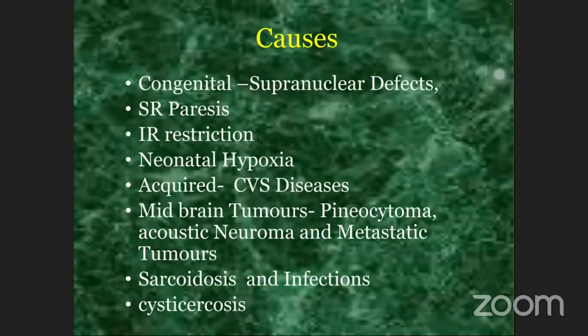Causes: it could be congenital due to supranuclear defects. It may be due to paresis of the superior rectus. It may be due to inferior rectus restriction. Neonatal hypoxia. In acquired cases, CVS diseases, midbrain tumors, pinealoma, ectopic neuromas, metastatic tumors, sarcoidosis, infections, and in our setting, cysticercosis is an important cause of acquired MED. This is an ultrasound picture of a patient of MED in which cysticercosis was the cause.